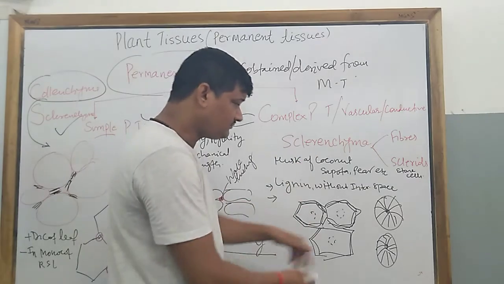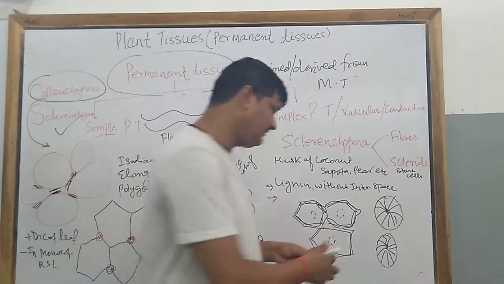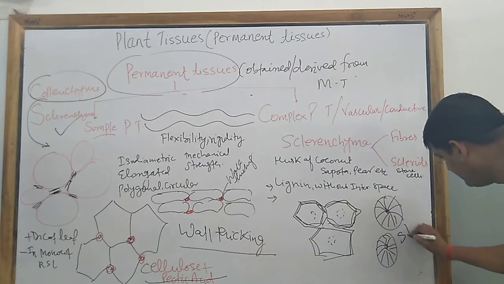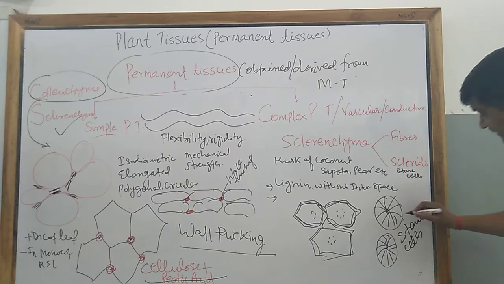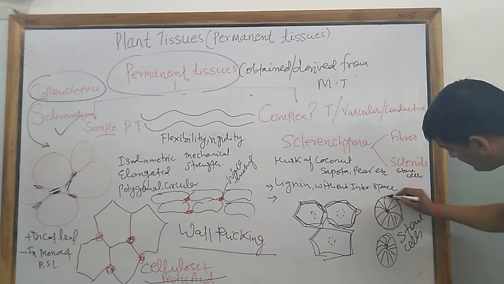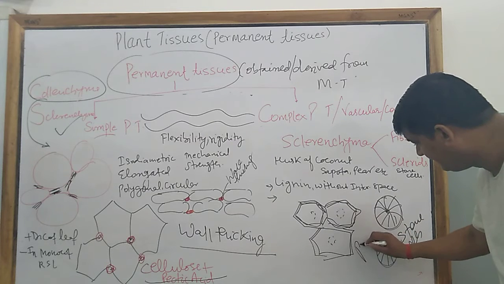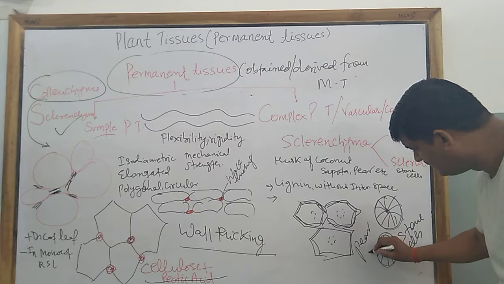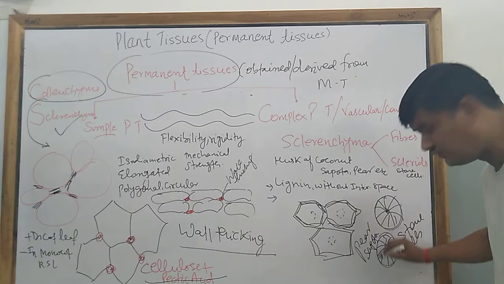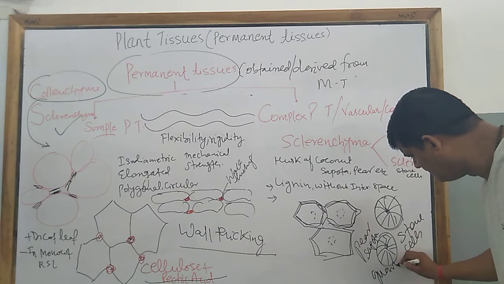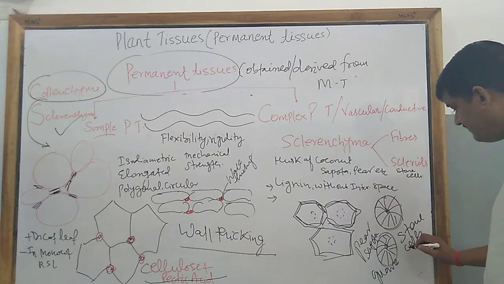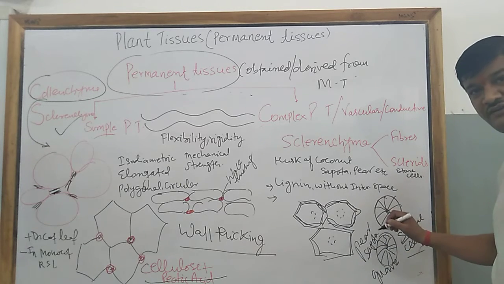Another thing, this bone-like structure is known as stone cells, or sclereids. You can see that this is the structure of a stone cell. Where is it found? It is present in the pear, sapota, that is chiku, and guava. So these are certain fruits where stone cells are present.